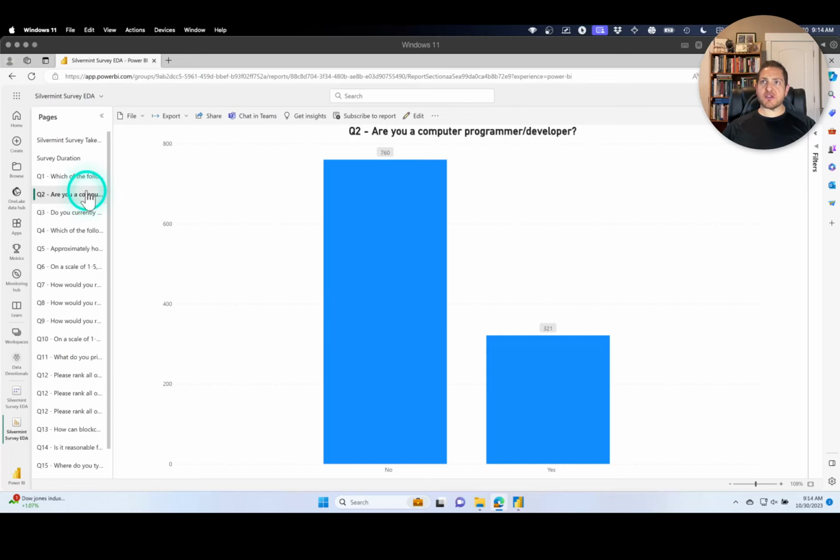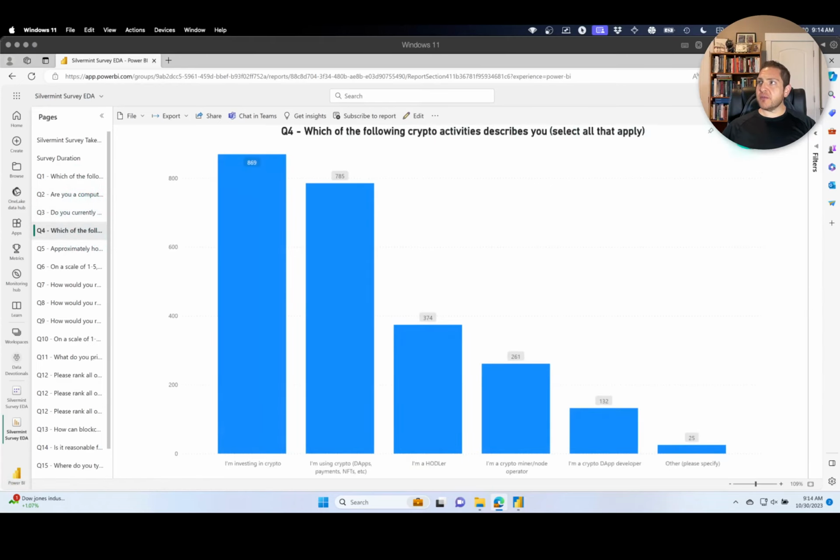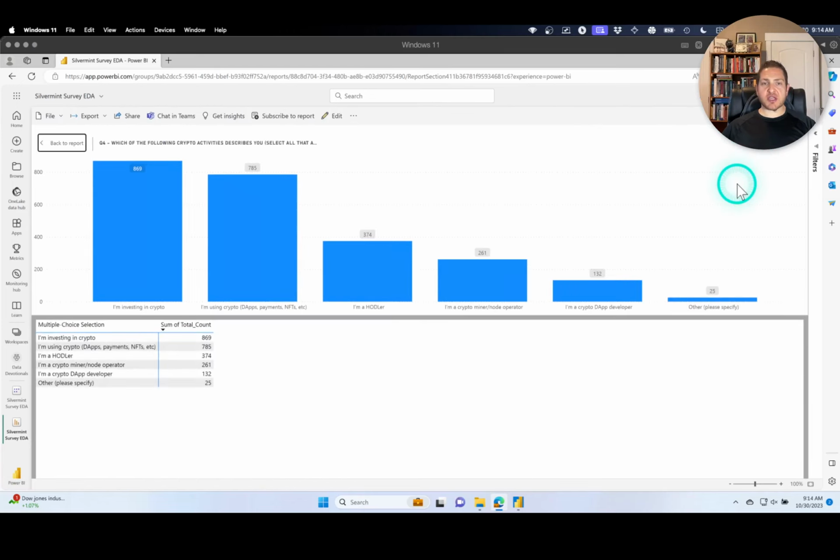For a decision maker or a stakeholder, something like Power BI is very easy to navigate. There's a clear menu, there's clear navigation. They can come in and they can interact with visuals. They can change this to a table and look at the underlying data. They can, if they have access, clip this visual and add it to their own dashboard. Power BI is a much better environment for the non-technical user. They can even export the data if they have that permission level. All right, let's go back into the report.